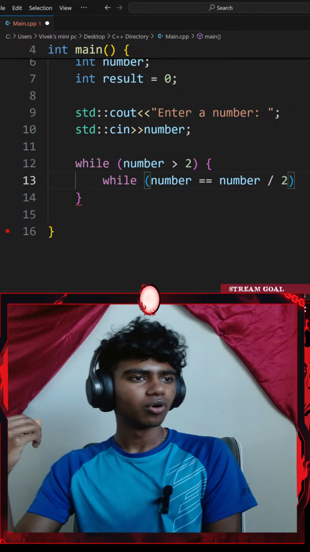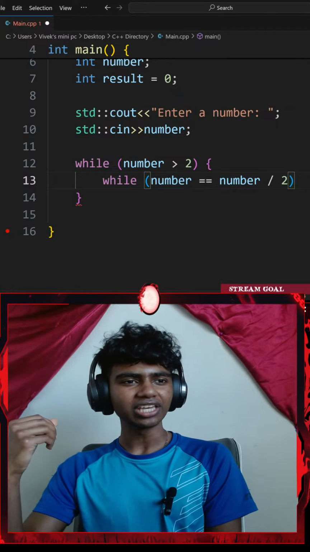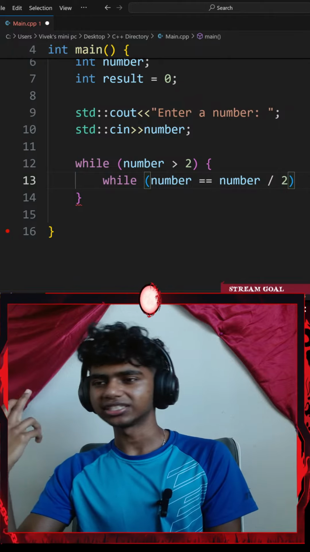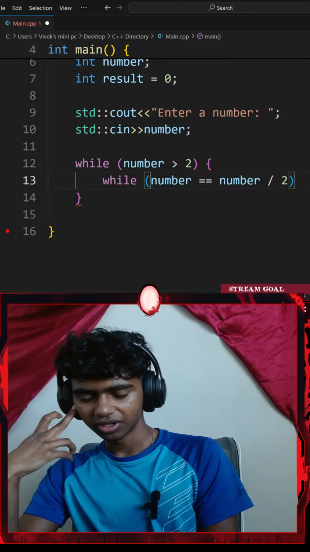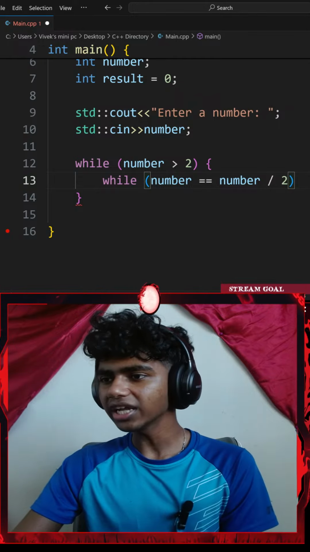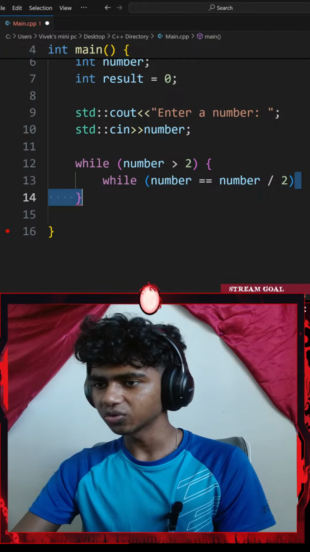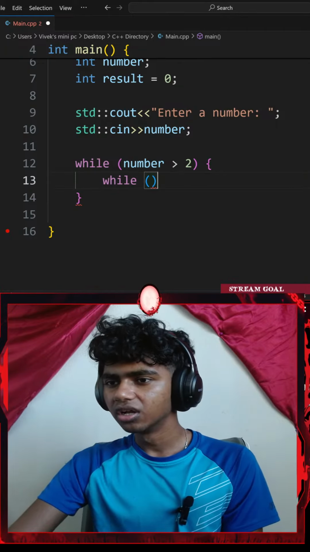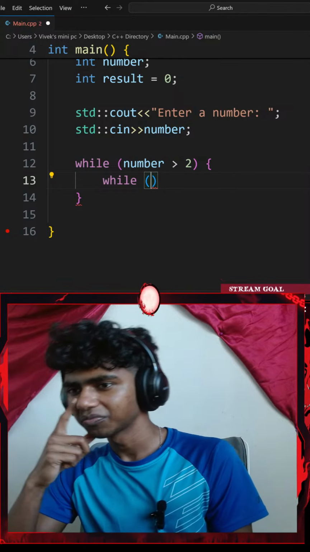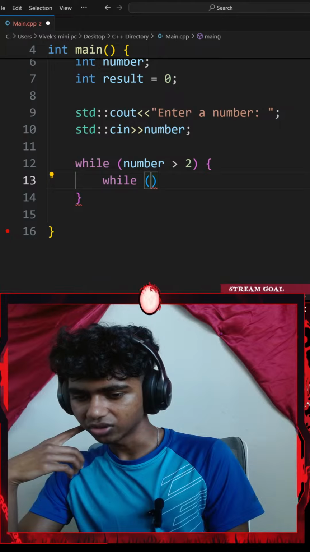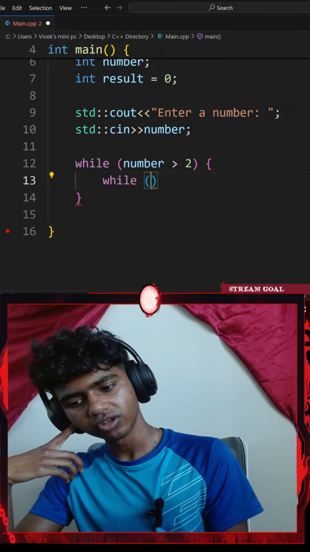Okay, so the second while loop will check if each number is divisible by anything between 2 and itself. Check between 2 and the square root of the number. Is there a math module here to add square root? Because in Python I used to use the squared function. Okay, so check between 2 and the square root of the number.